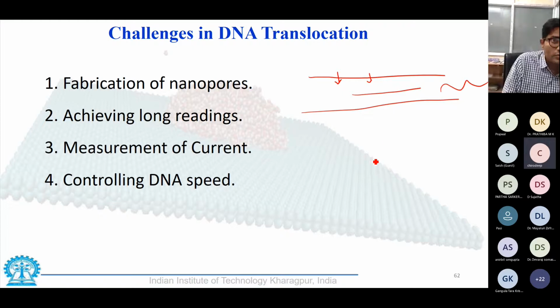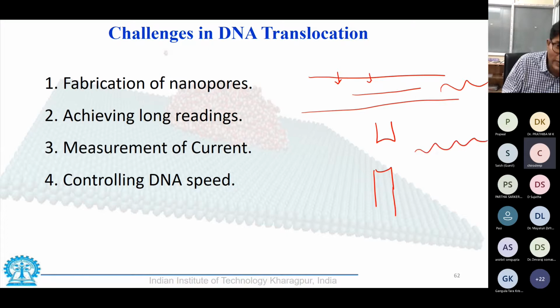But manufacturing such a huge nanopore, fabricating such a huge nanopore is often impossible. So rather, we have a short nanopore. We have two reservoirs on either side of it, and we somehow, by electric field or some mechanism, force the DNA to enter the nanopore. As a result of the confinement, the DNA straightens out. But we want this DNA to stay here for a bit longer. That's why we need to slow down the speed of the DNA.